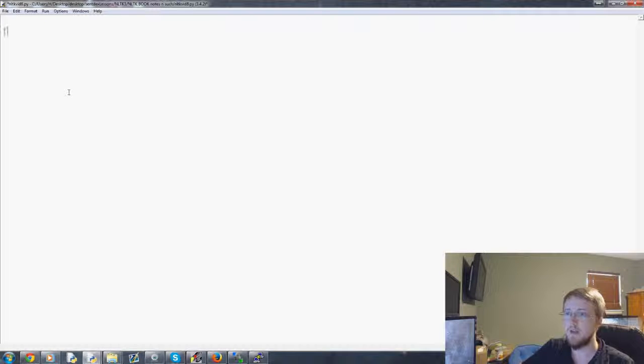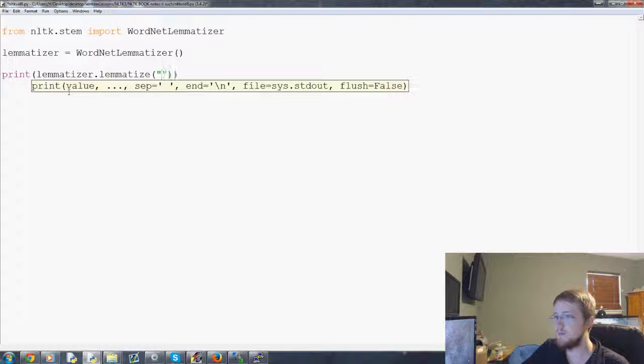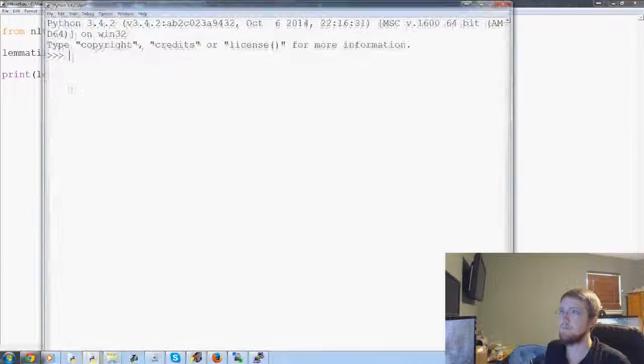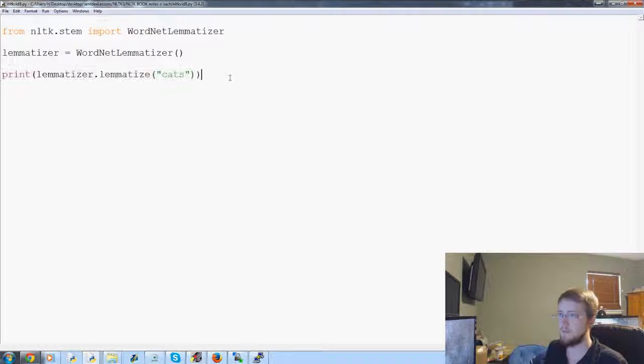So for example, let's go ahead and go from nltk.stem import WordNetLemmatizer. Now we'll say lemmatizer equals WordNetLemmatizer. And let's just print some examples really quick. So we're going to do print lemmatizer.lemmatize. And first let's lemmatize cats. It gets lemmatized to cat. Now let's do a few more.